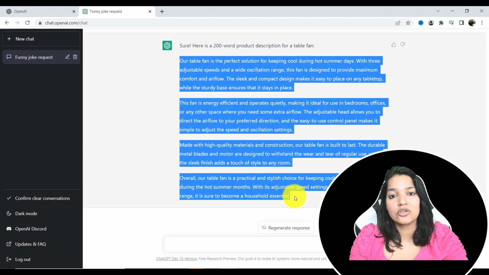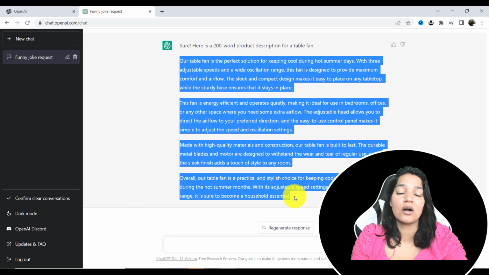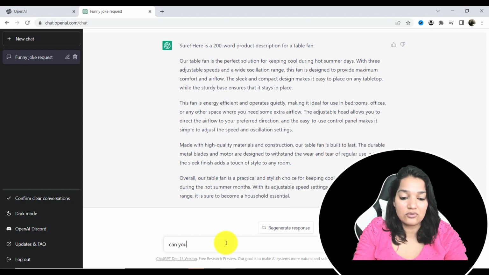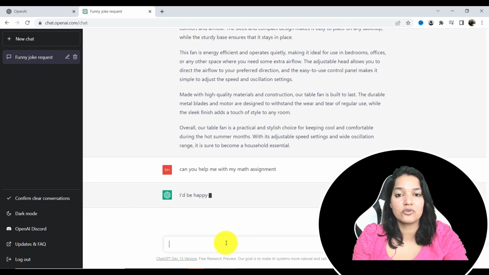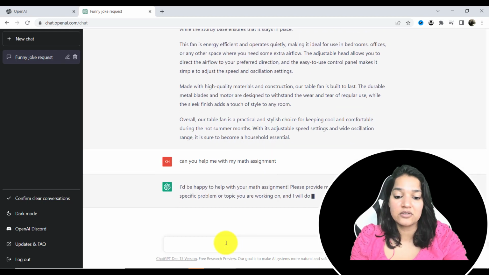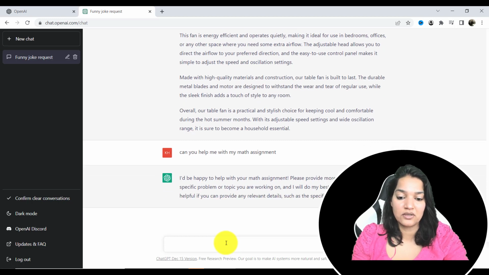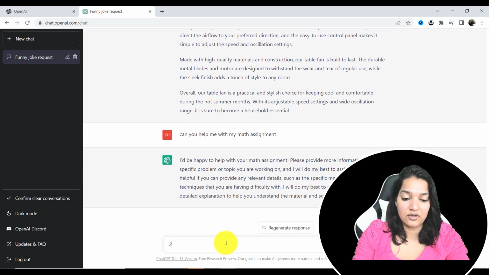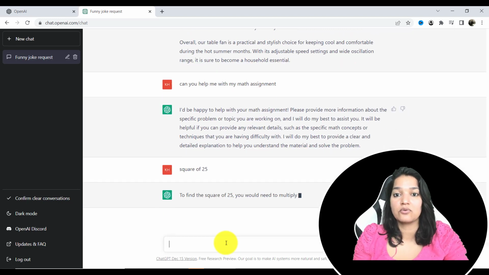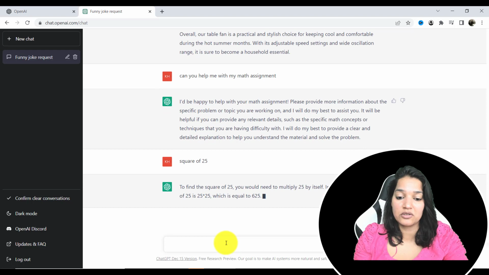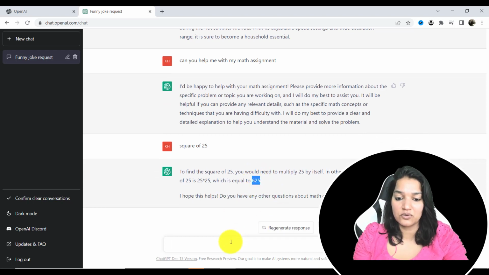Now, other thing that you can do with ChatGPT is it can help you with your assignments. So let's say if you are a student and you need some help with your math problems, it'll go ahead and do it for you. So here I'll say, can you help me with my math assignment? It's going to ask you what your assignment is all about, and then it's going to help us. So here I'll say square of 25. What is the square of 25? It is equal to 625. I'm hoping it's going to give me the right results. You can see here it is 625.